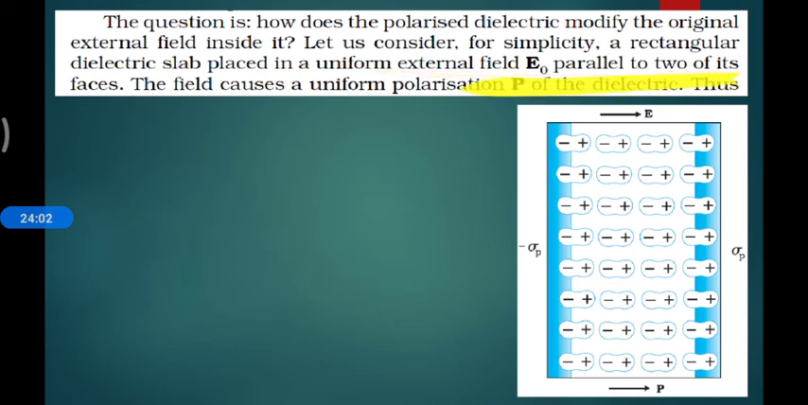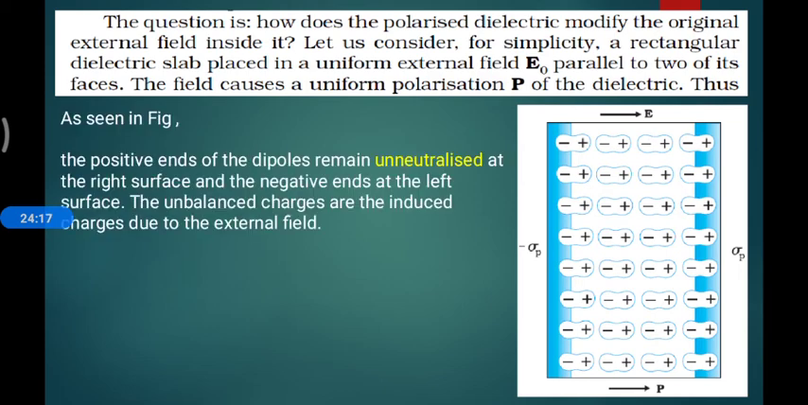Let us consider the rectangular slab. Consider it: a uniform electric field is applied parallel to the slab. The field causes uniform polarization, generating polarization inside the slab. You can see this is our status now.